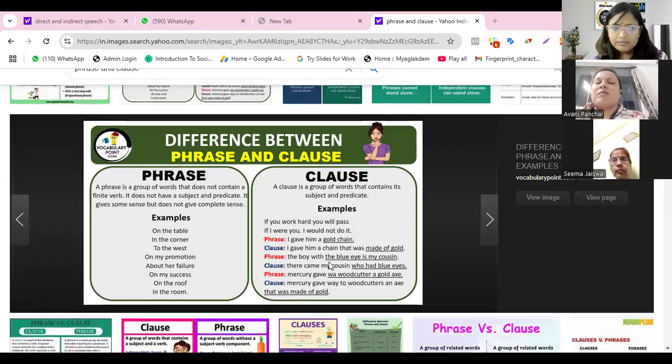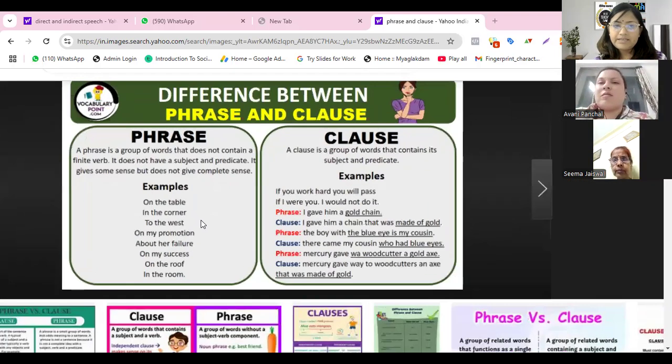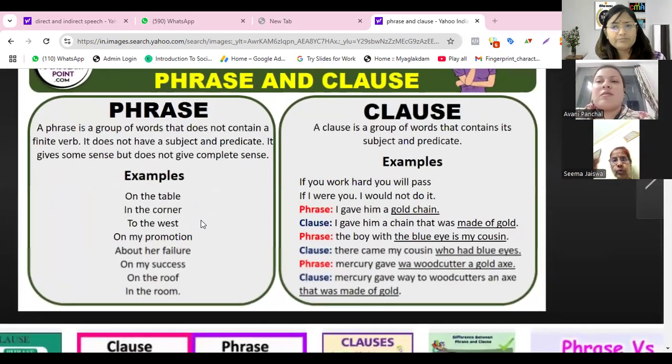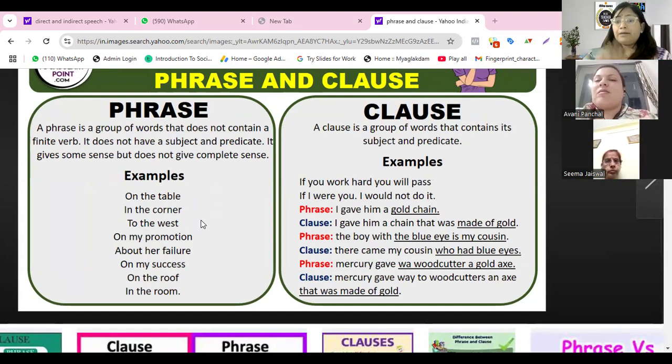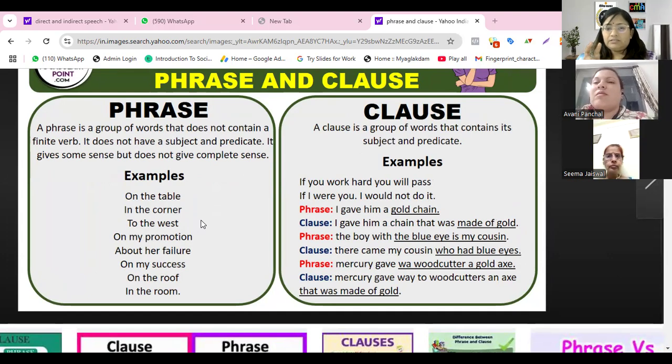If you want to see the difference: on the table, does it have a subject? No. Does it have a verb? No. In the corner, to the west, on my promotion, about a failure, on my success, on the roof, in the room. So either it has a subject, or it has a verb, or it has neither. But when you have both, then it becomes a clause.